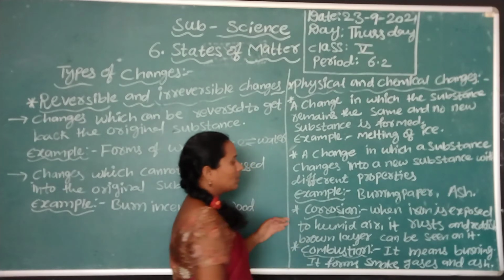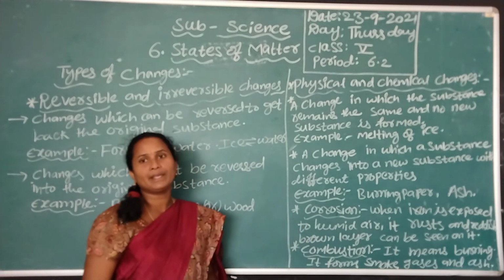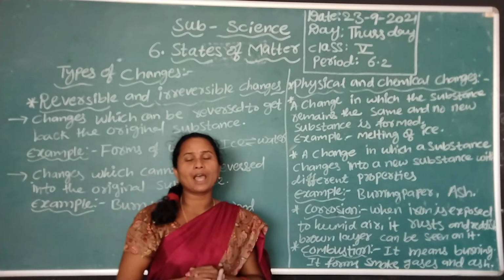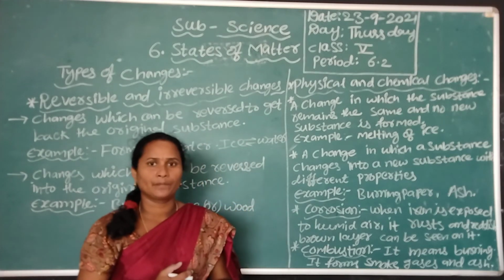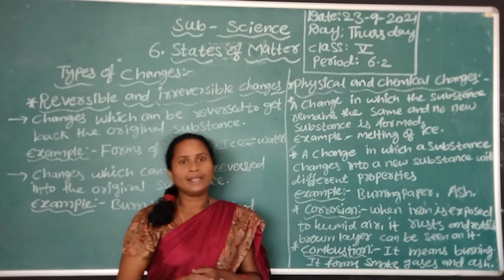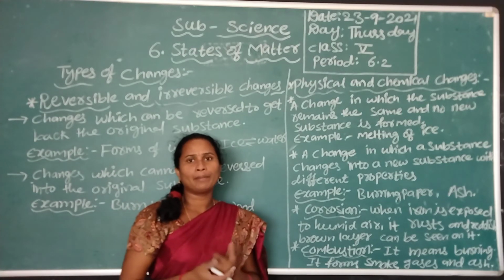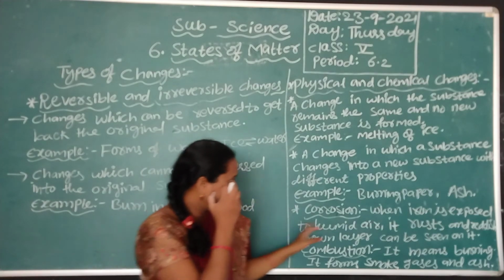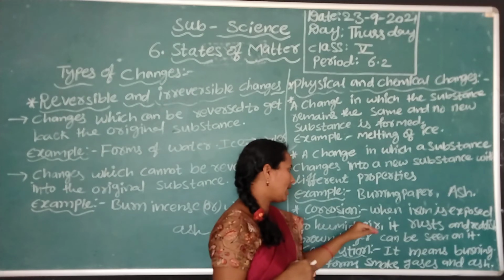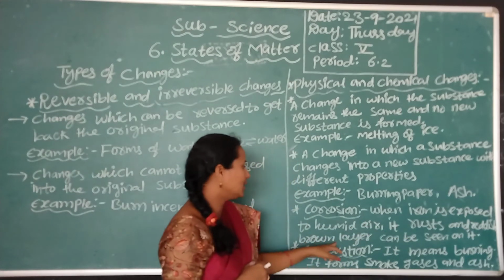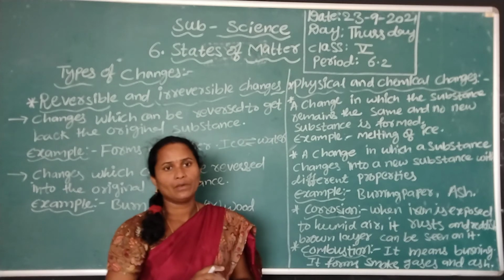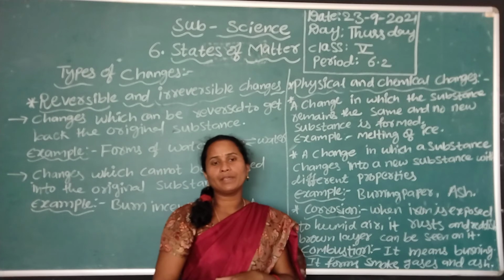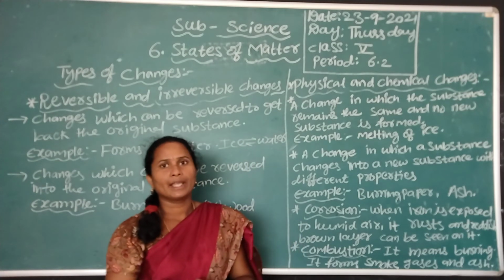The next reaction is corrosion. What is present in the atmosphere? Humidity. What is humidity? The amount of water vapor is known as humidity. We use iron and different kinds of metals to prepare different types of materials. When iron is exposed to humid air, it rusts and a reddish brown layer can be seen on it. That's why we apply paints.